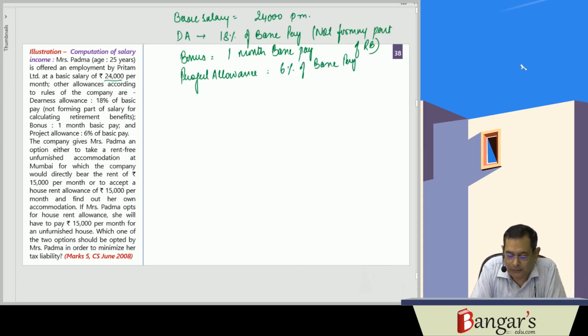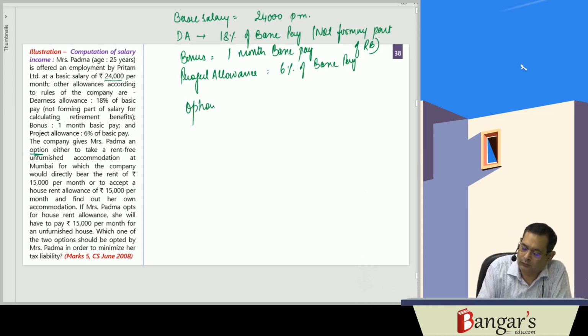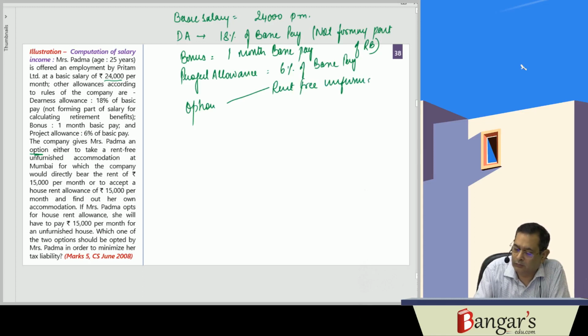They say that the company gives Mrs. Padma an option. What option? You can take rent-free unfurnished accommodation, which has been provided at Mumbai, or you can take rent-free unfurnished accommodation for which the company would bear the lease rent of 15,000.